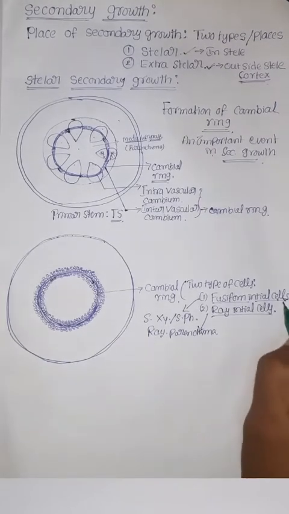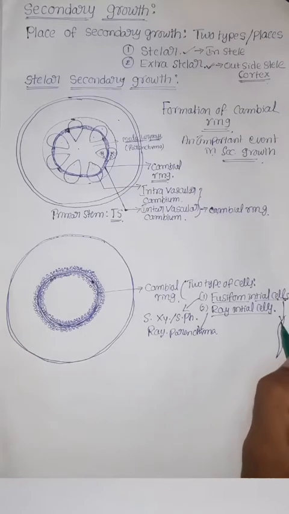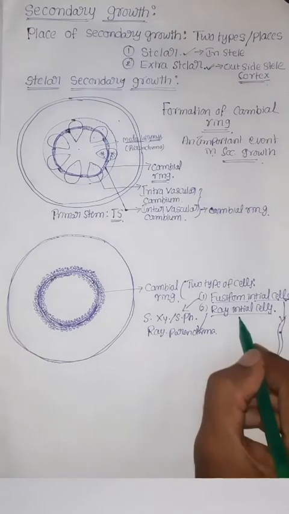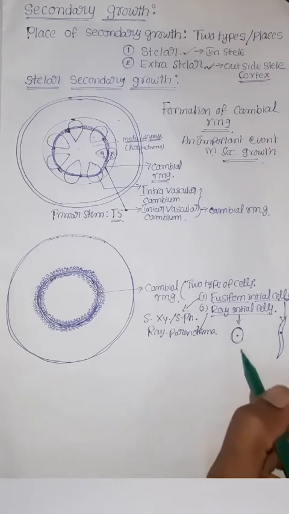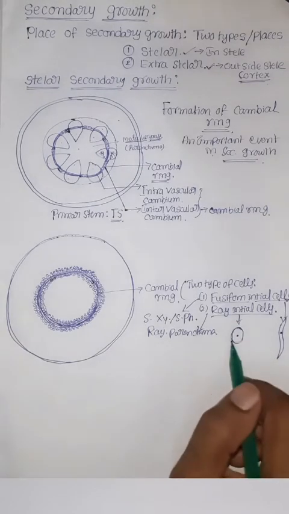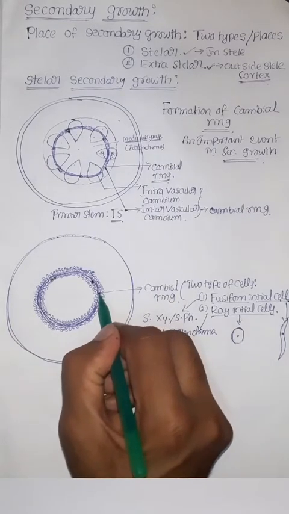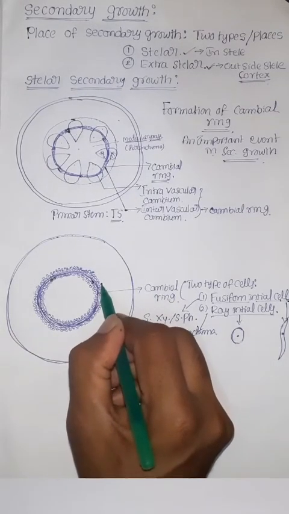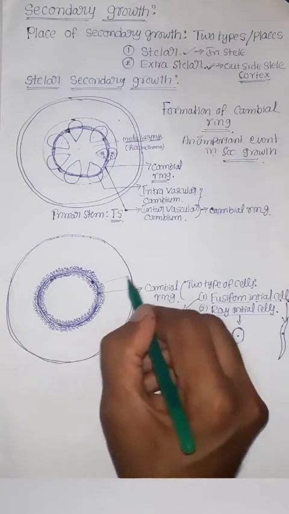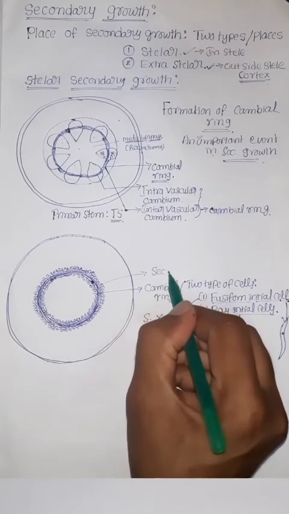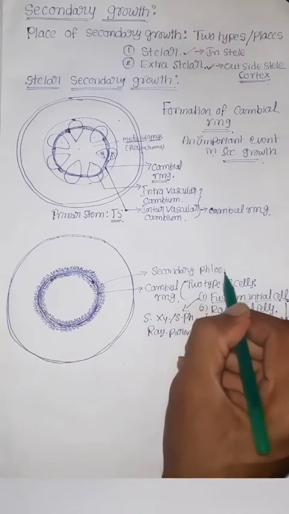Fusiform cells are elongated in shape like this. Ray initial cells are isodiametric in shape. Here it is the cambial ring. It produces secondary phloem towards the outside through mitotic divisions.